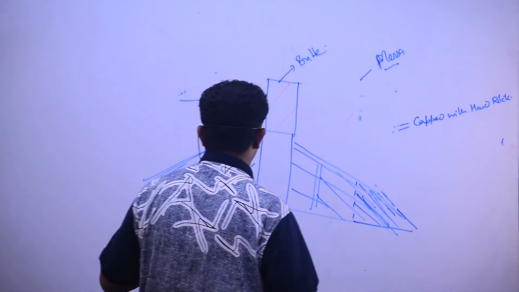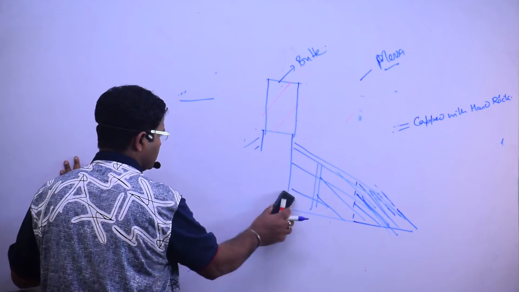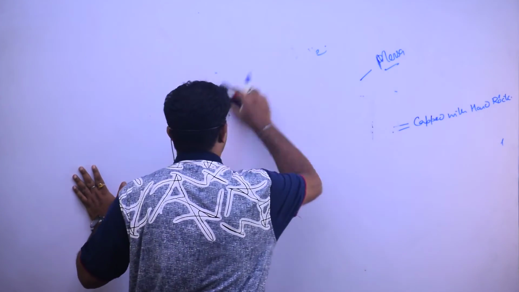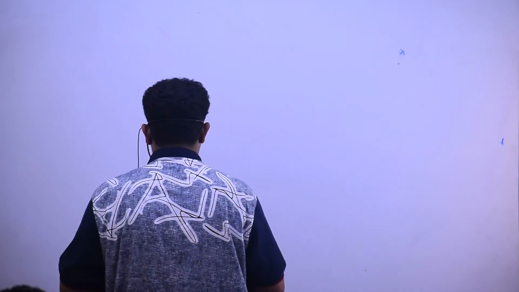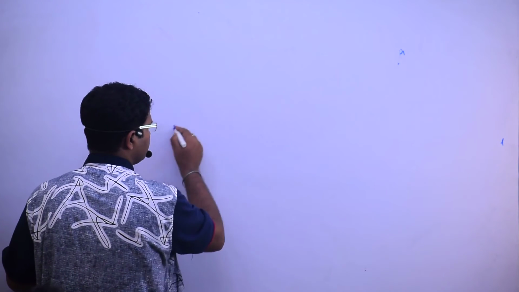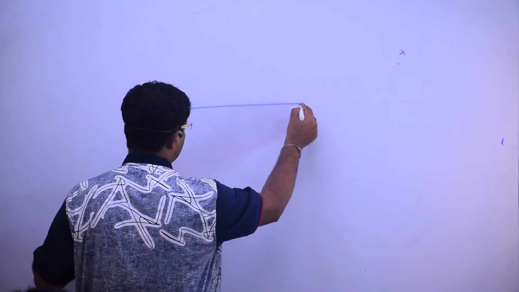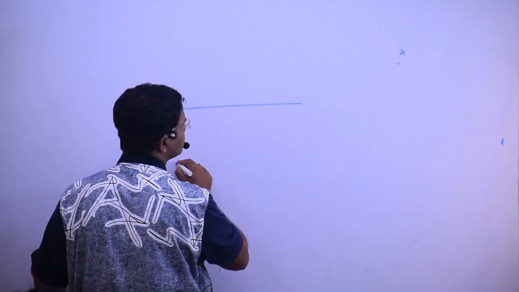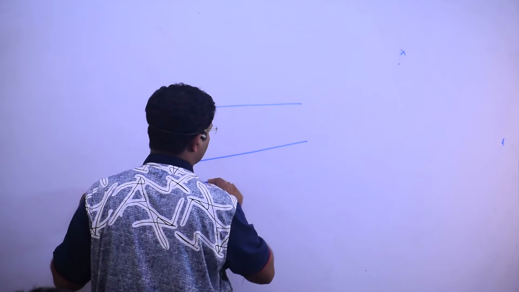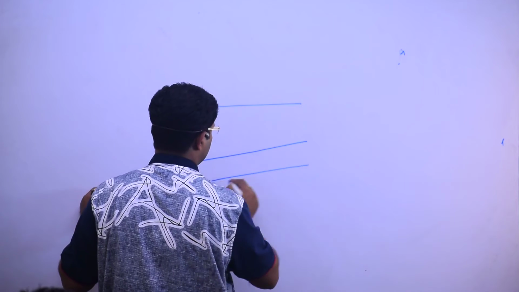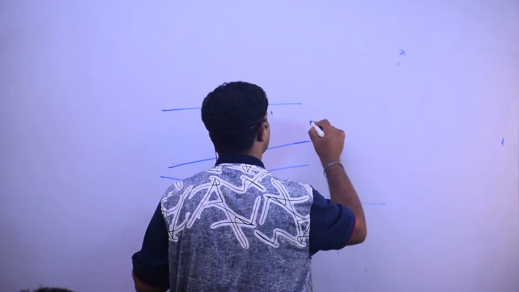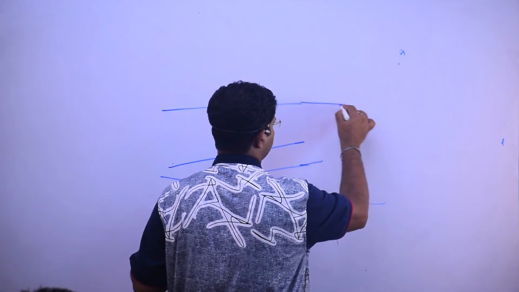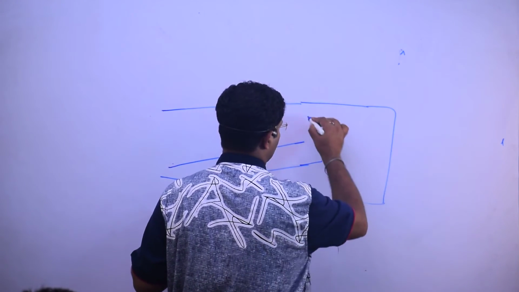Sometimes I said that this structure can be anywhere. It can be in the desert. Suppose there are hard rocks here, and this section of the rock is what?